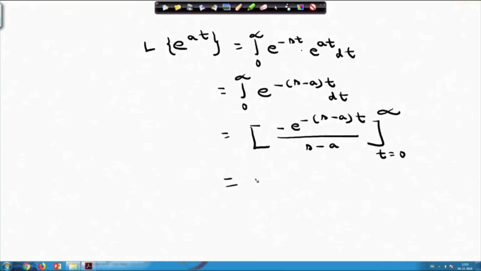And if I calculate the value, if I put the infinity, one part will be 0, other part will be 1 by s minus a, where s is greater than a. Therefore, please note that whenever I want to find out the Laplace transform of e power a t, I can find it this way: integral 0 to infinity e power minus s t e power a t dt, and by this process ultimately I am obtaining the Laplace transform of e power a t as 1 by s minus a.